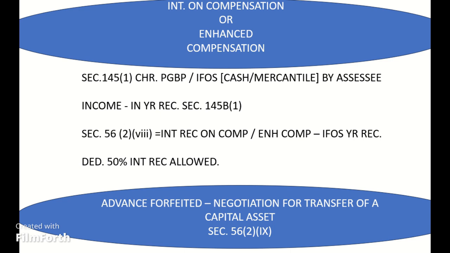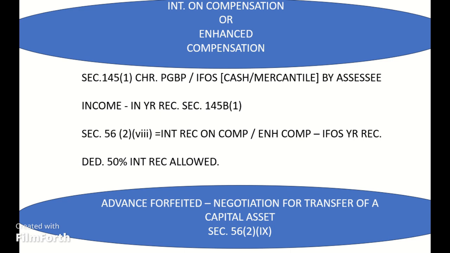Section 56(2)(viii) provides that income by way of interest received on compensation or on enhanced compensation referred to in Section 145B(1) shall be assessed as IFOS in the year in which it is received. Interest received on compensation or enhanced compensation is deemed to be income in the year of receipt and taxable under the head income from other sources. It is noted that a fixed deduction of 50% of interest received will be allowed under Section 57 irrespective of actual expenses.